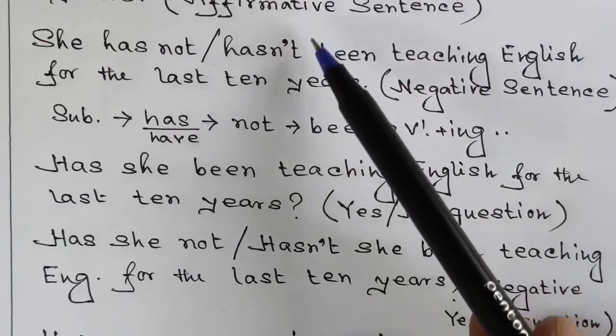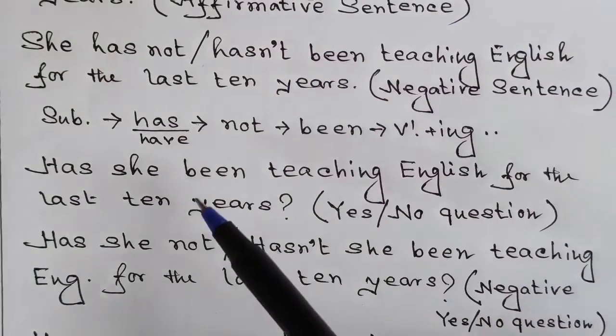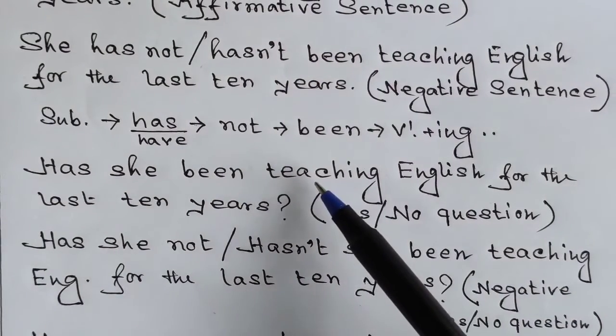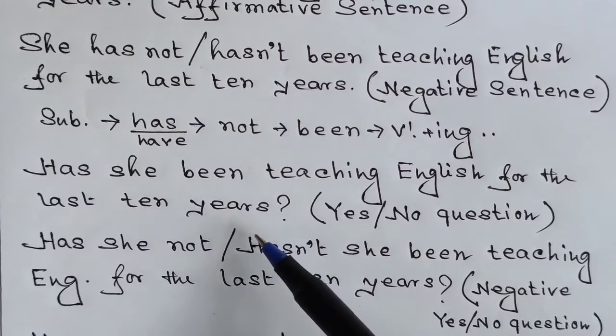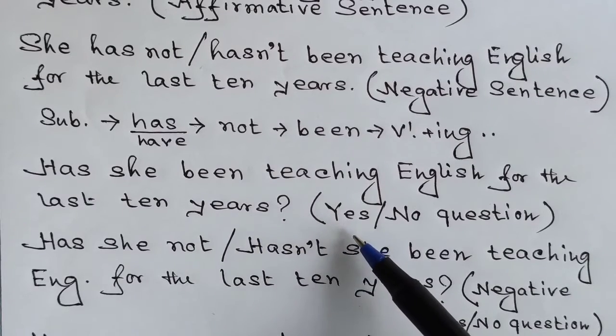Okay, now we're gonna have a look at the yes/no question I have made out of the first sentence. Let's have a look. Has she been teaching English for the last 10 years? This is an example of a yes/no question.